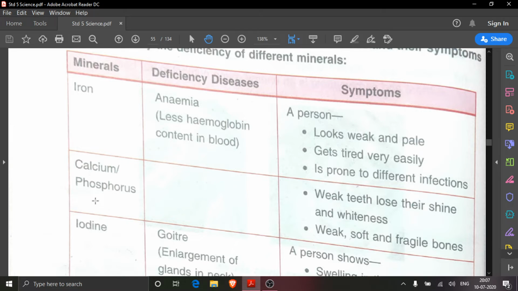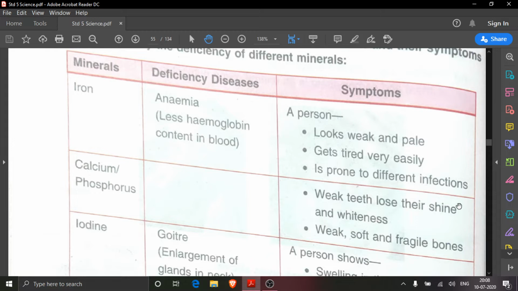We can write, then here you see two symptoms are given. Weak teeth lose their shine and whiteness. Then weak, soft and fragile bones. We can write, if calcium and phosphorus will not be in our body, then our teeth will be weak.